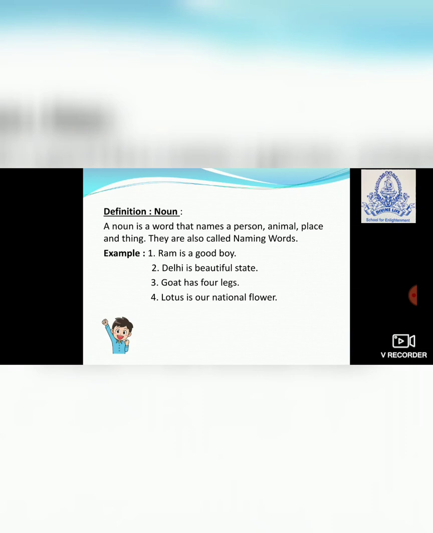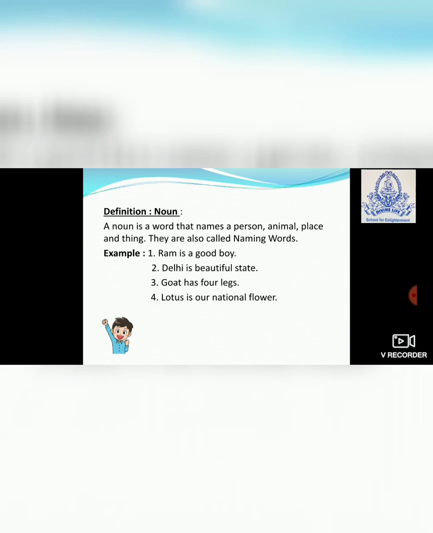Why? Because he is a boy. You can ask, is he a girl? No, he doesn't look like a girl, because there is a difference between boy and girl, right? If you don't have the name, can we say Ram? I am saying Ram, but can you recognize whether Ram is a boy or girl? We have names of a boy, girl, father, mother. By the name we can recognize who is who, right?